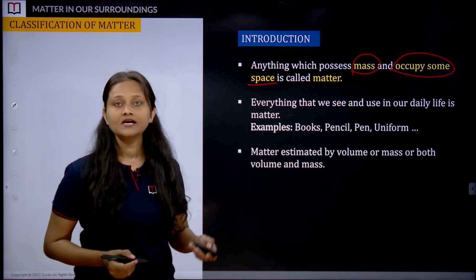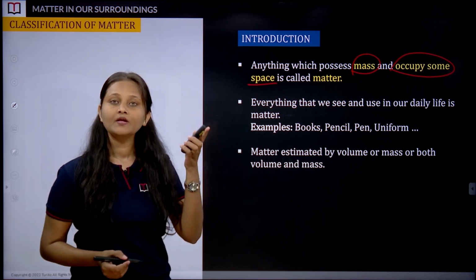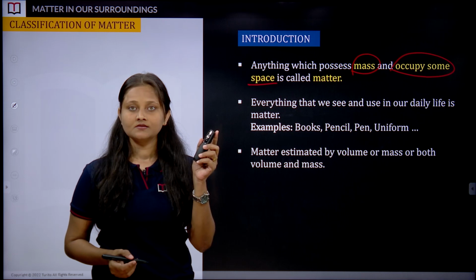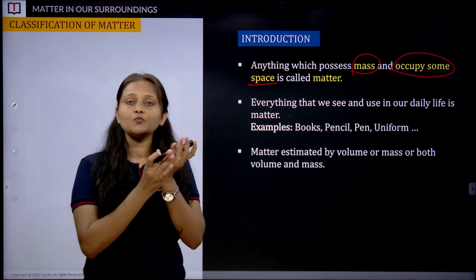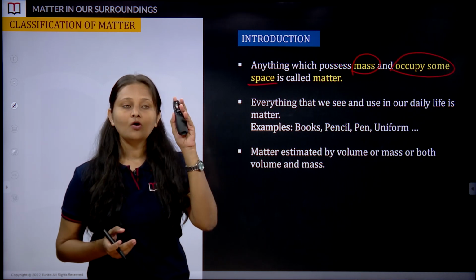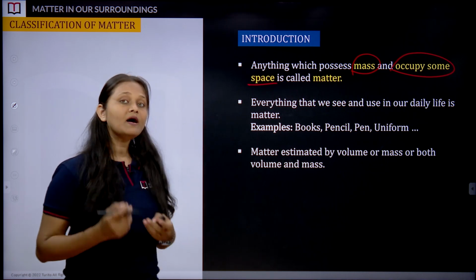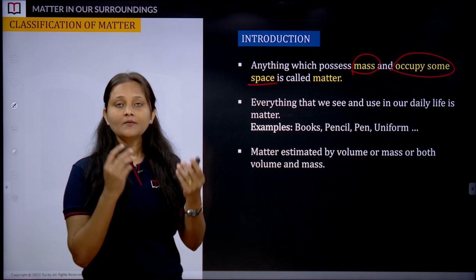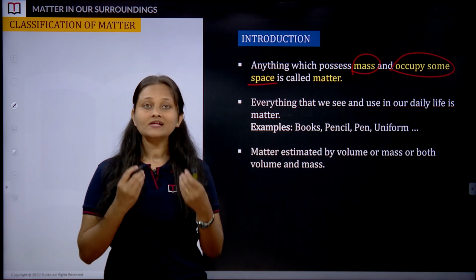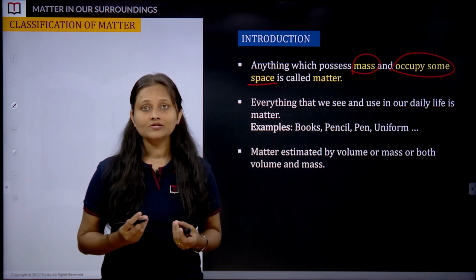For instance, I am holding this remote. It has its own mass and it occupies some space on my palm. Can we call it matter? Definitely yes.